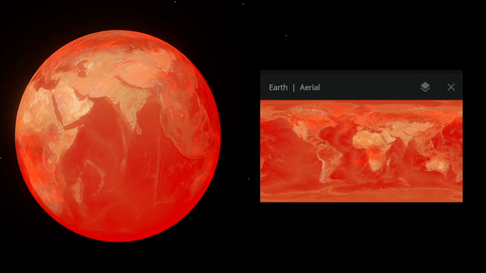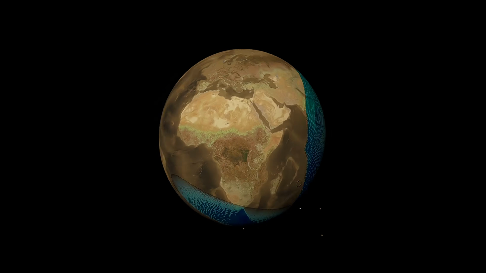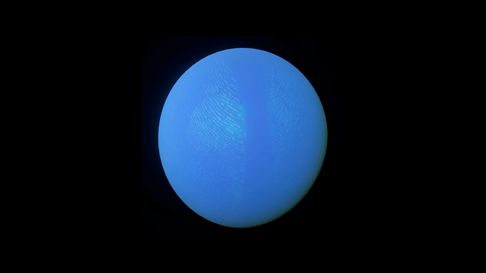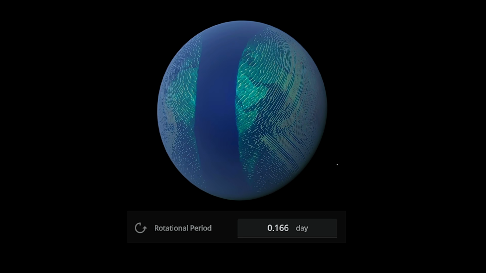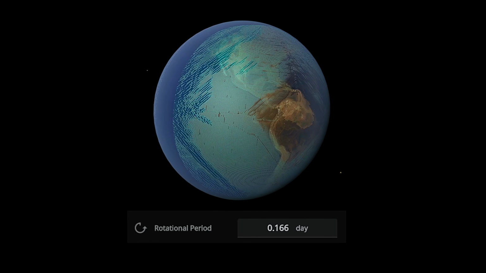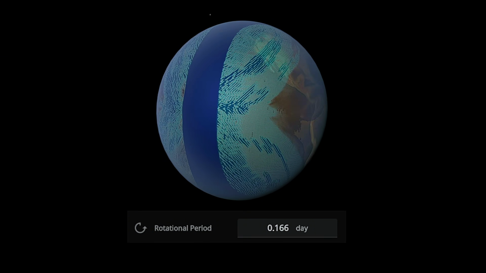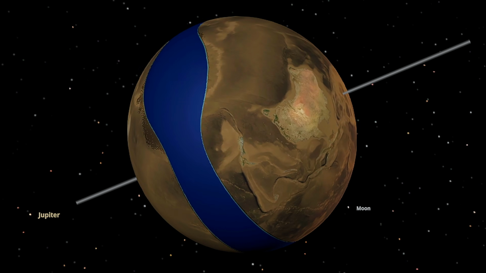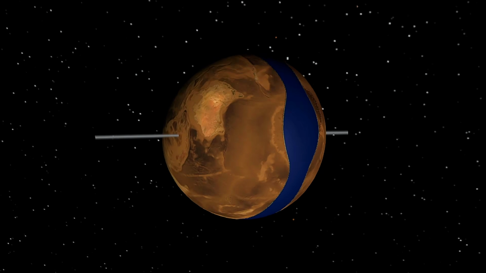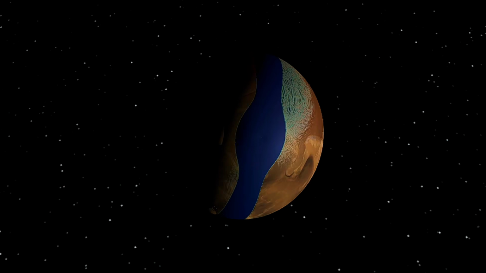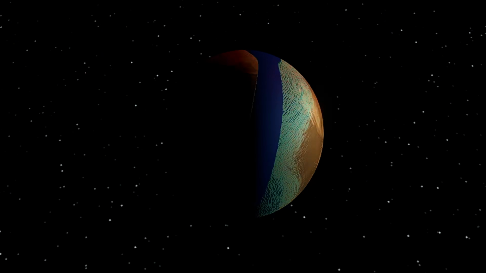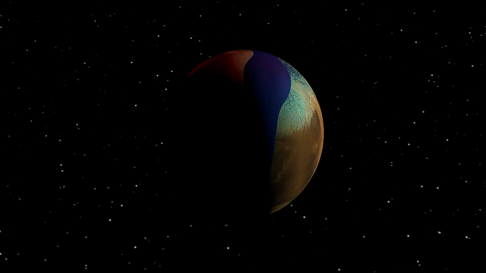Let's speed up time and see how this new world evolves. Because the rotation axis has shifted close to the equator and the planet now spins incredibly fast, completing one rotation in just 4 hours, the oceans migrate into a massive belt stretching from the North Pole to the South Pole. The planet also rolls as it rotates, making the cycle of day and night highly unpredictable. At certain moments, the rotation axis points directly toward the Sun, causing parts of the planet to experience neither a normal sunrise nor a sunset.